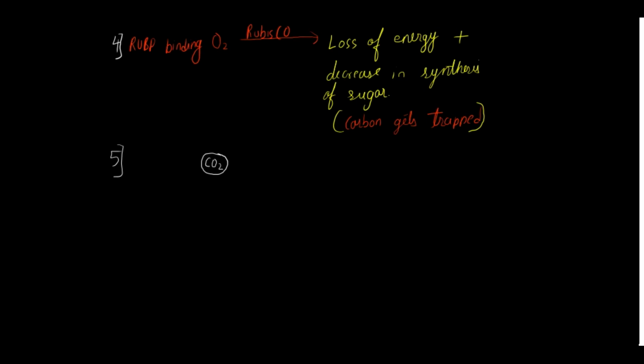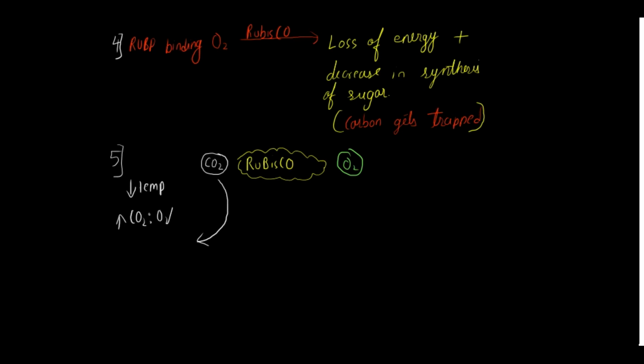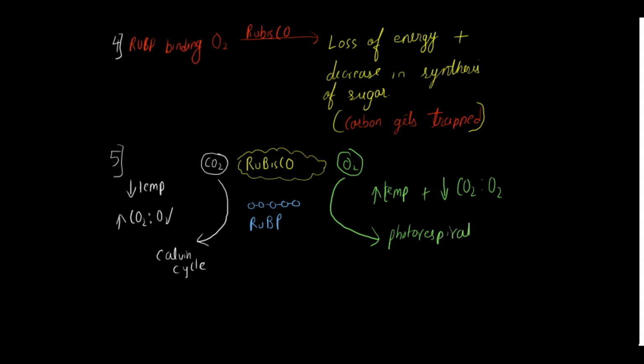Suppose I have to represent it diagrammatically, so I'm making here carbon dioxide, there is the enzyme Rubisco, and on the right hand side I'm making oxygen. So if the carbon dioxide binds with Rubisco under the condition of low temperature and high carbon dioxide concentration, RUBP and carbon dioxide will combinedly form sugars in the Calvin cycle. But this is not true for oxygen. If the temperature is high and the carbon dioxide is low, then it will enter into photorespiration.